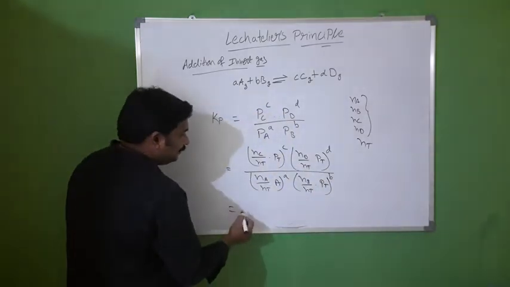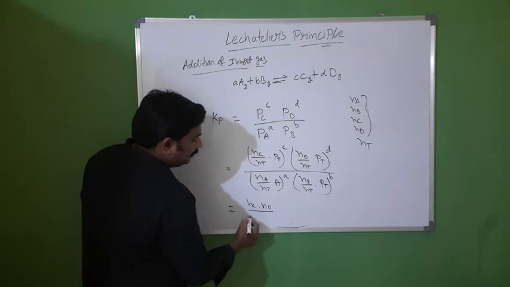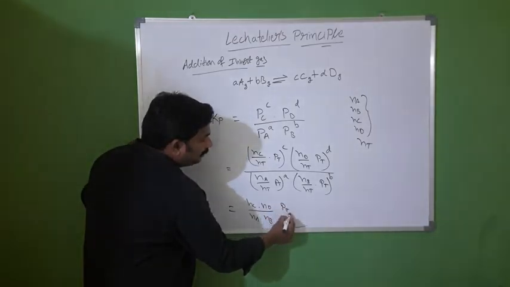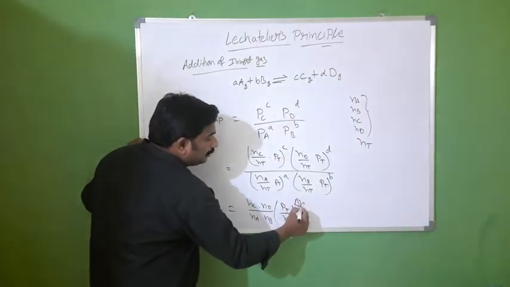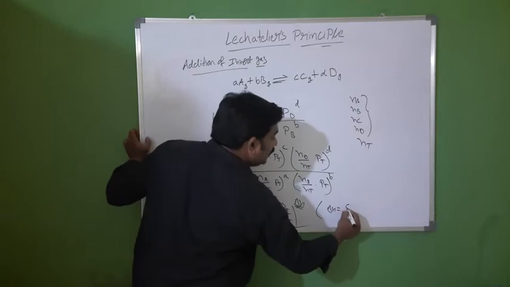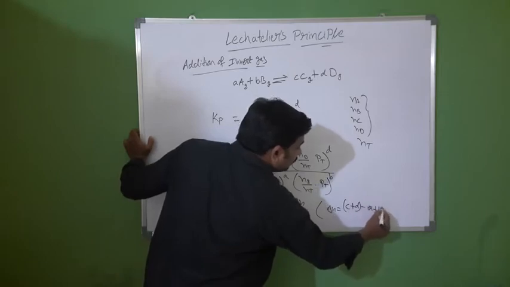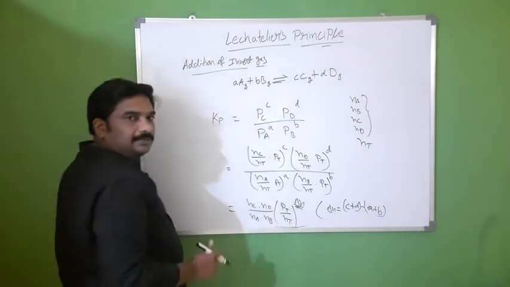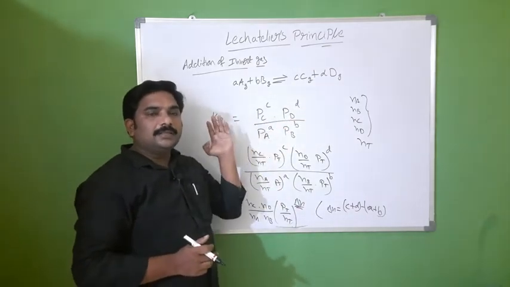So now you can write number of moles of C into number of moles of D by number of moles of A into number of moles of B, into Pt by Nt, where Pt means total pressure and Nt means total number of moles, whole power delta N. Here delta N is equal to c plus d minus a plus b, that is, number of moles of gaseous products minus number of moles of gaseous reactants.